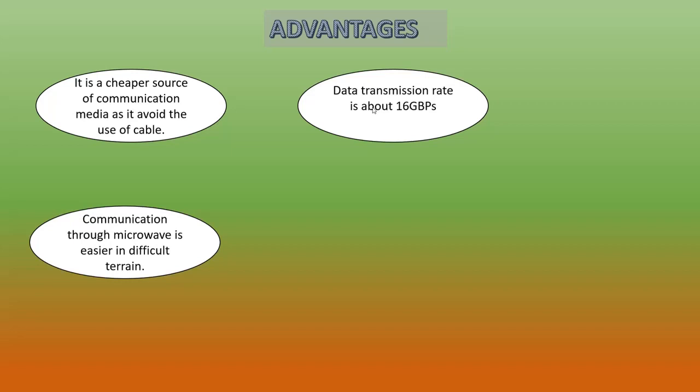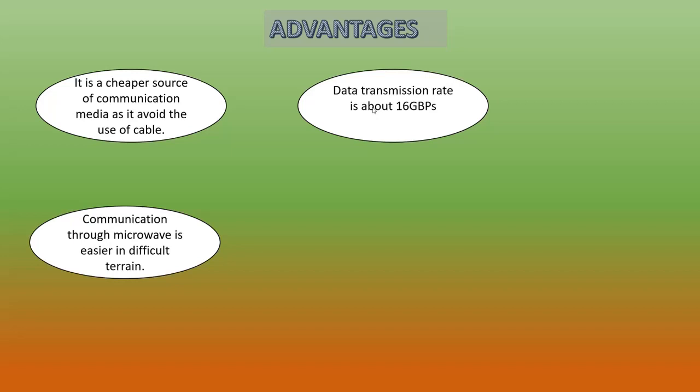There may be a chance to lose the signal, or the signal becomes weak. So it will not directly reach the destination. That is the main disadvantage of microwave signals.